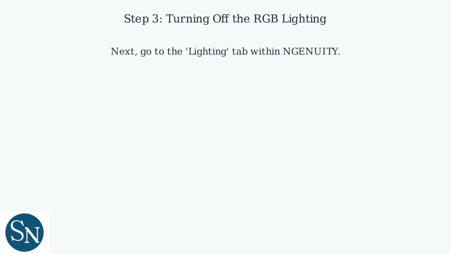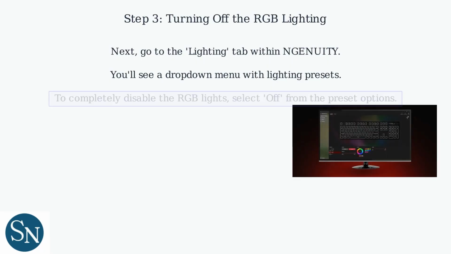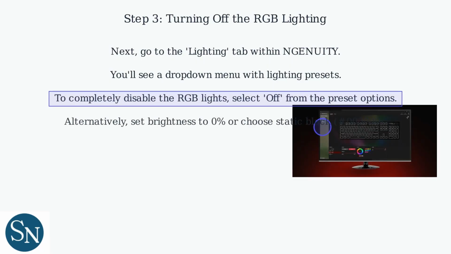Next, go to the Lighting tab within Ngenuity. You'll see a drop-down menu with lighting presets. To completely disable the RGB lights, select Off from the preset options. Alternatively, you can set the brightness to 0% or choose a static color like black, 0 for a similar effect. This gives you full control over the RGB backlighting.